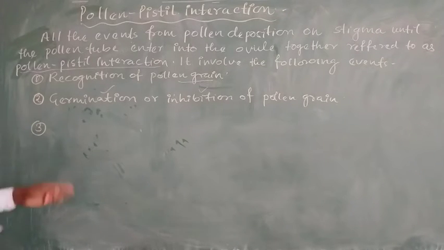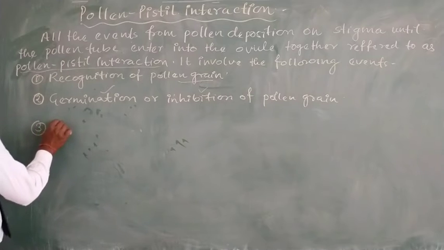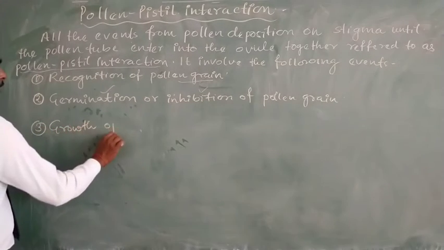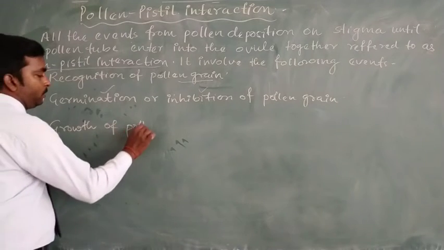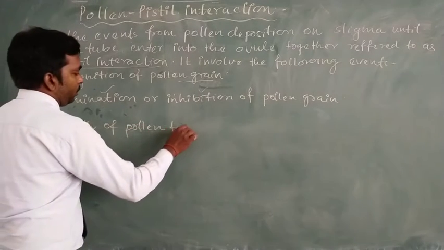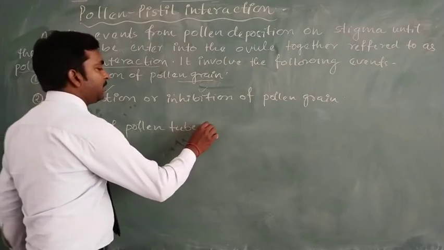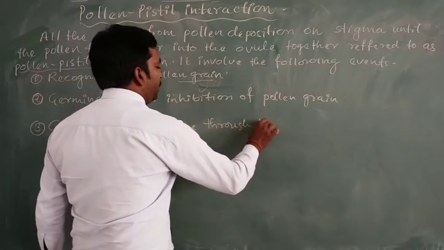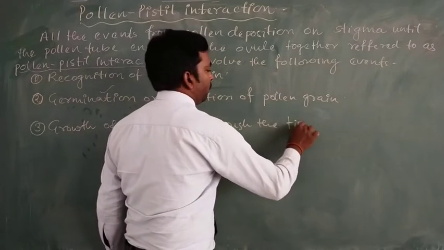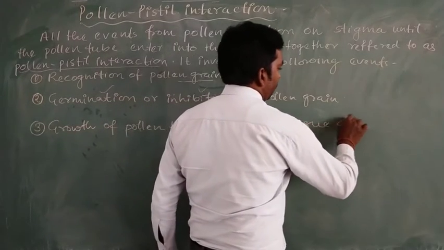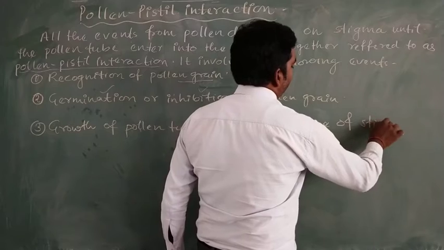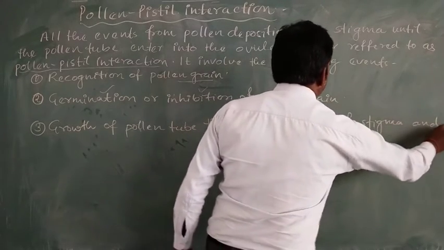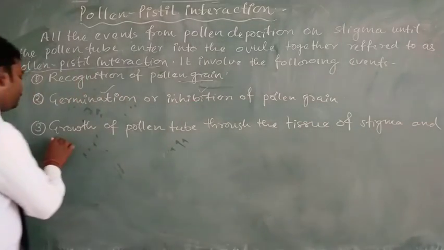So in the third stage, the growth of the pollen tube takes place through the tissue of stigma and style.